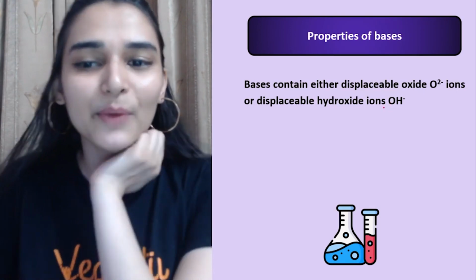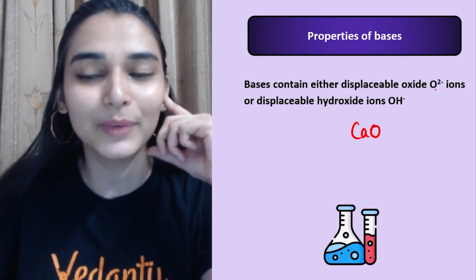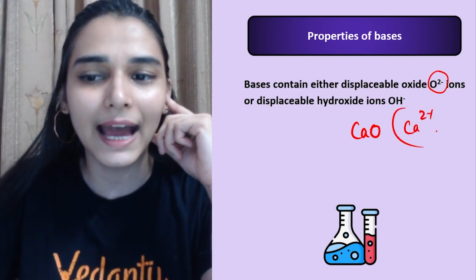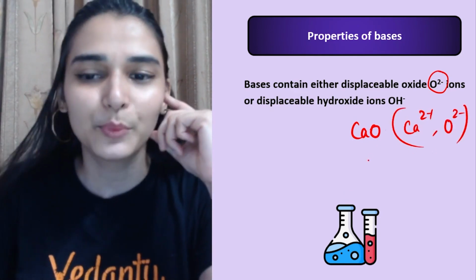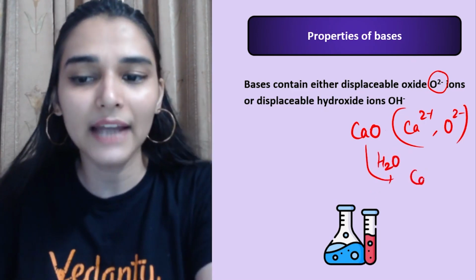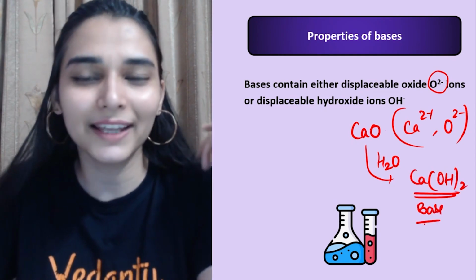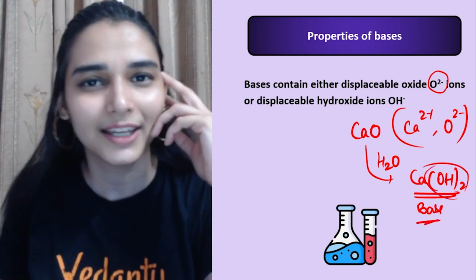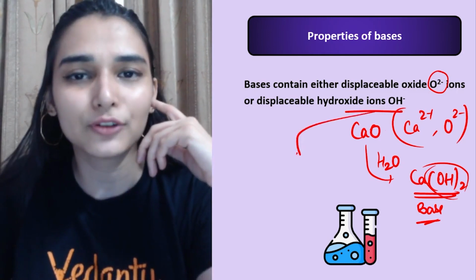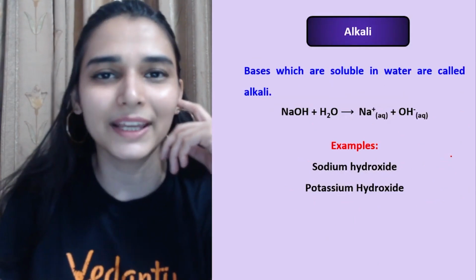So there are some examples that we can take. Let's say I have taken calcium oxide. So bases contain displaceable oxide ion. जैसे यहाँ पर है calcium ion and oxide ion. Base. Now you say, ma'am, how is it a base? It doesn't have OH ion. So calcium oxide को जब आप पानी में add करोगे, you will be getting calcium hydroxide. That's a base right there, giving you OH ions in water, right? So metal oxides are also generally basic in nature. Then you have displaceable hydroxide ions. NaOH में है, KOH में है, calcium hydroxide में है, right?